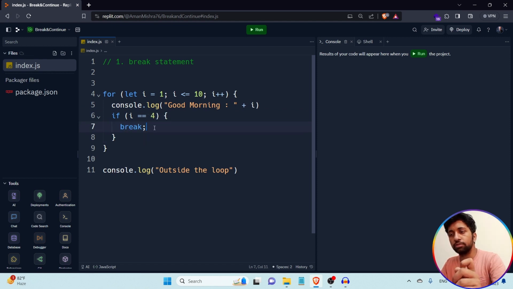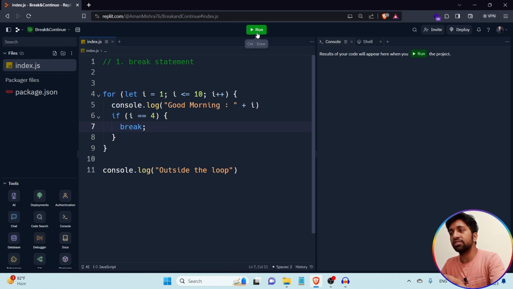What is the meaning of the break statement? As the word suggests, break means stop, unconditionally or conditionally, whatever. So when I write the break statement, it means that when the value of variable i becomes 4, I hit the break statement. It means whenever this statement is reached, at that time I come completely outside the loop.